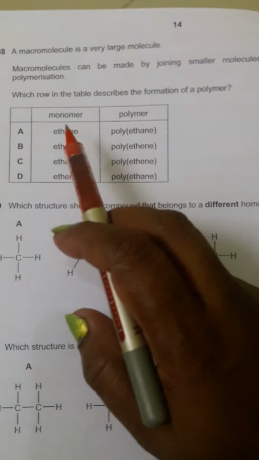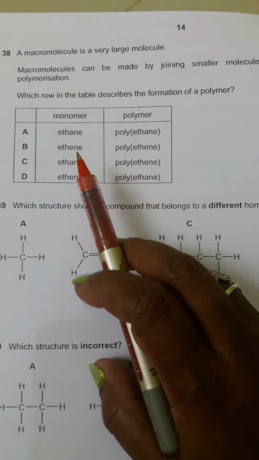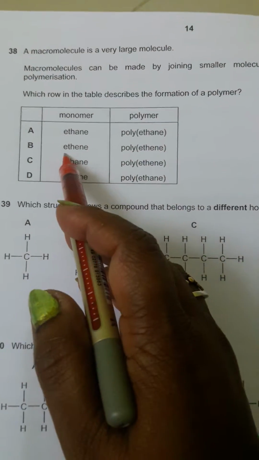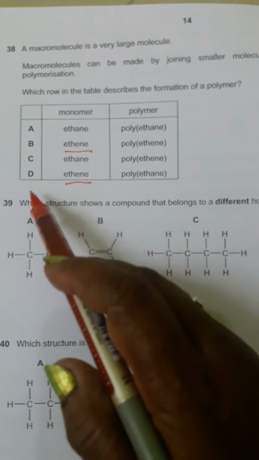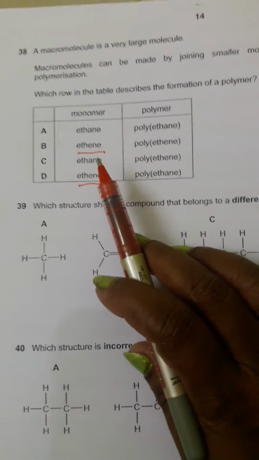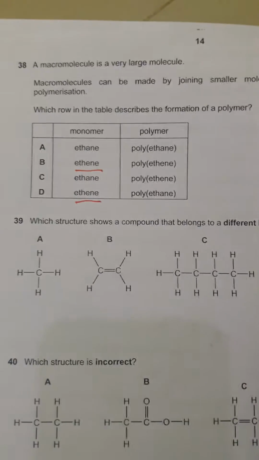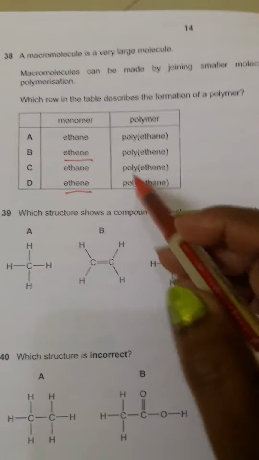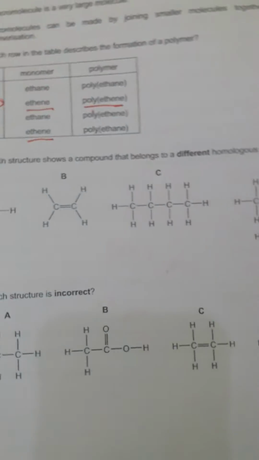We know that in addition polymerization the monomer should be an alkene, so it should be B or D. When ethene polymerizes, it forms polythene, not polyethane. So B is the correct answer.